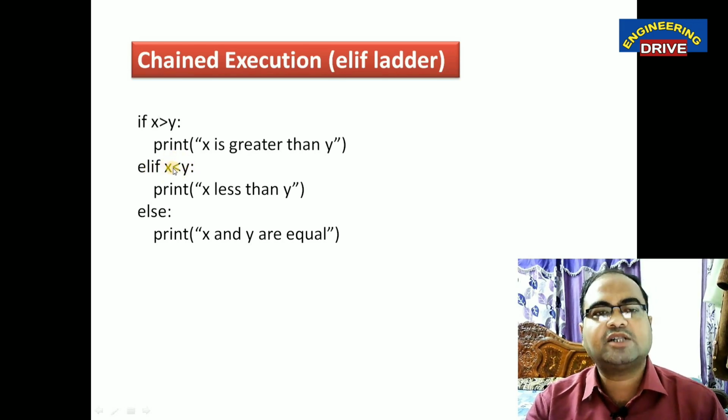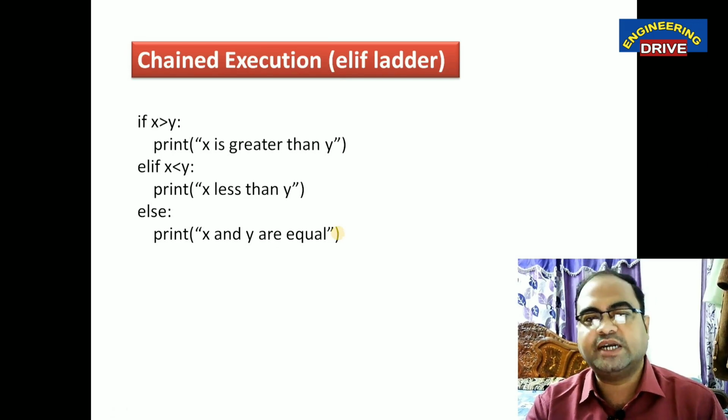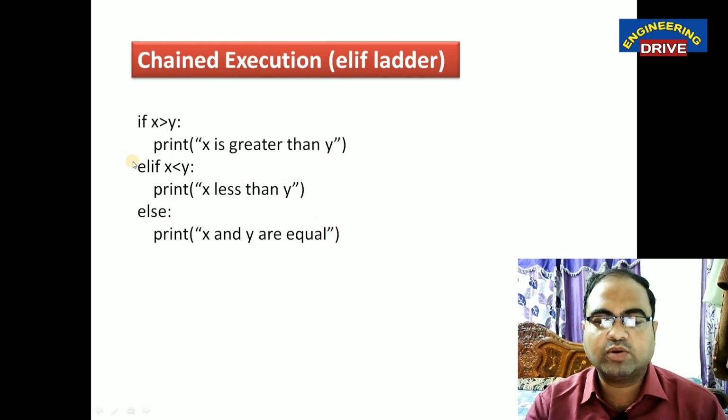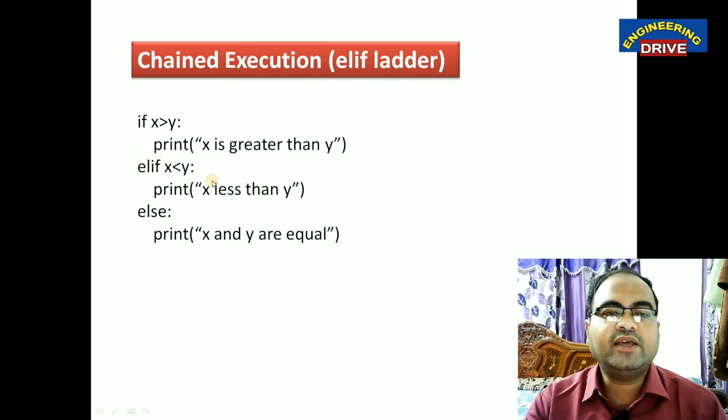Let us say if this condition becomes false, control will go to the next part, elif x less than y. If this condition is also false, then control will directly go to the last part and it will be executed: x and y are equal. This is how our chained execution will work. The only extra thing you can see here is the use of the elif keyword.